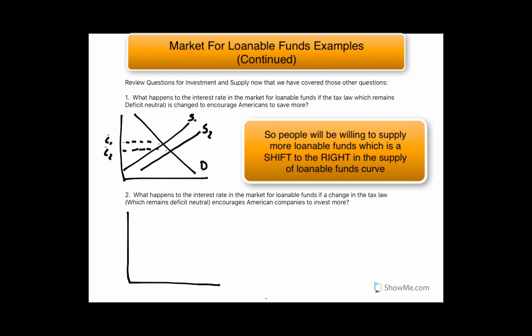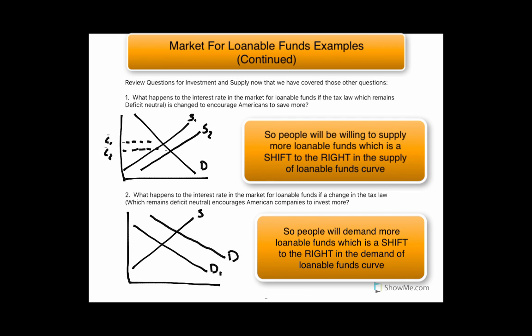Whereas in this case, it's the same question, but what happens if the tax law changes to get companies to invest more? That would increase the demand for loanable funds. So we have D1, and that goes up to D2, and that raises the interest rate, because now more people are looking to buy money. So there's some competition for who gets that supply of loanable funds, and that raises this interest rate to that new higher level.